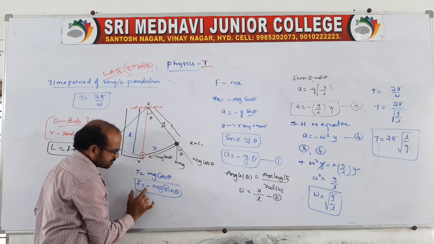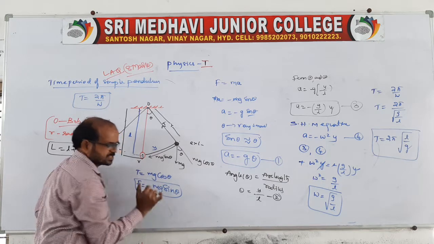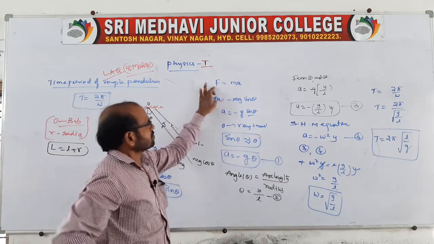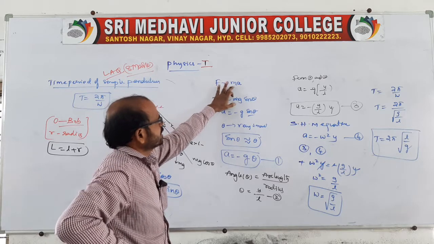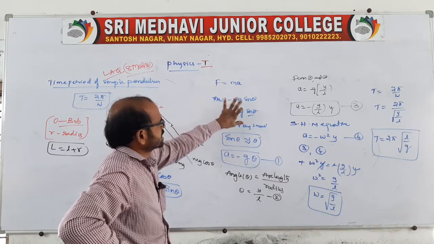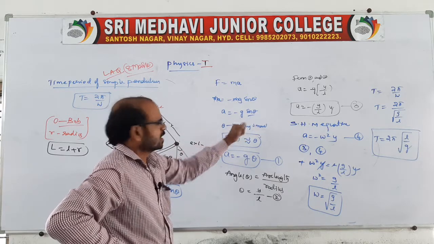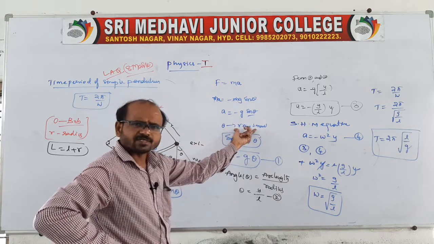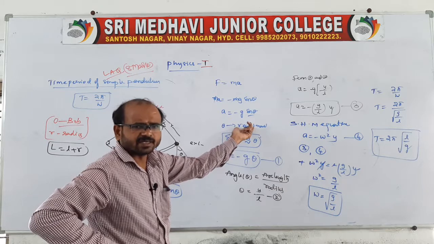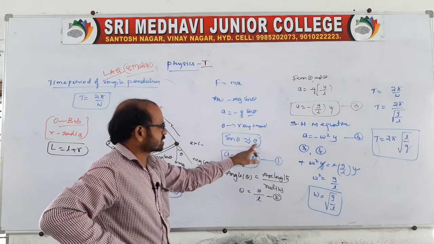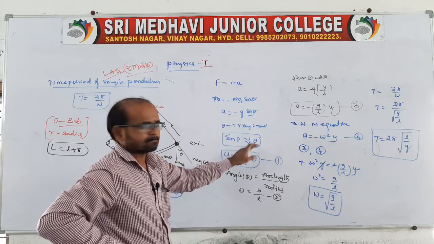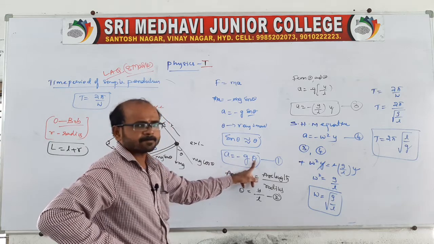So you write a minus. Why minus? Because it is a restoring force, mg sin theta. According to Newton's second law, ma is equal to minus mg sin theta. Cancel m, so a is equal to minus g sin theta. Theta is usually very small, it is a property of small angles, so sin theta is almost equal to theta. Then a is equal to minus g theta.